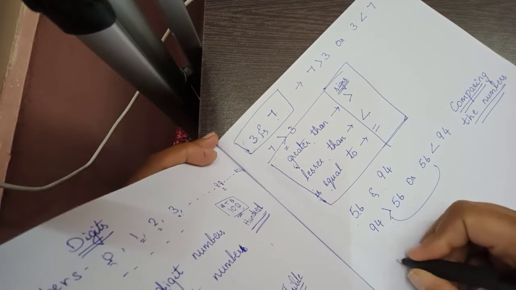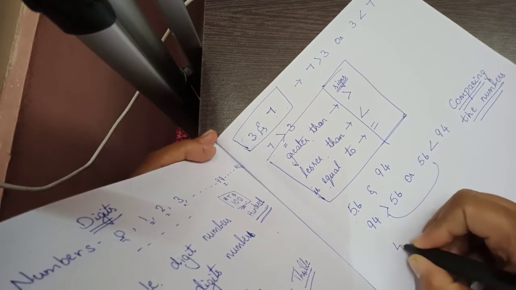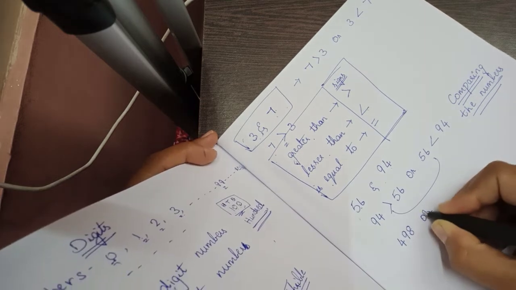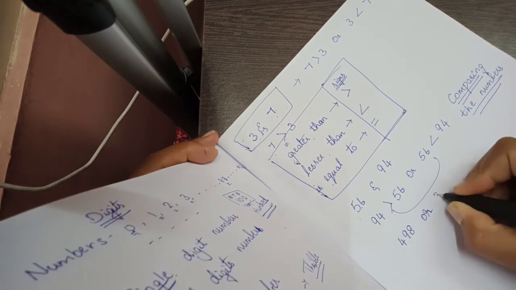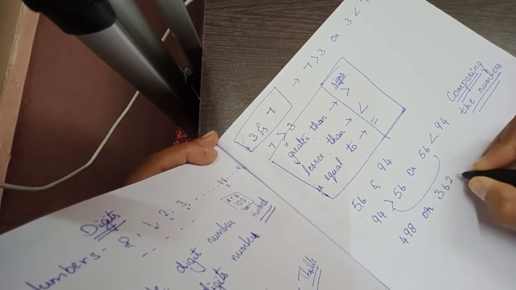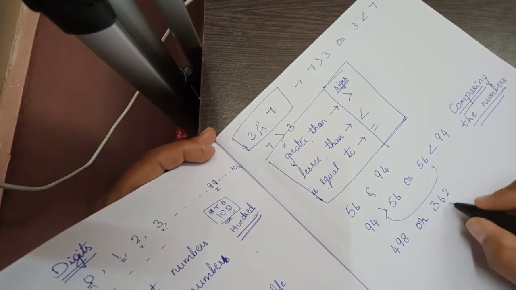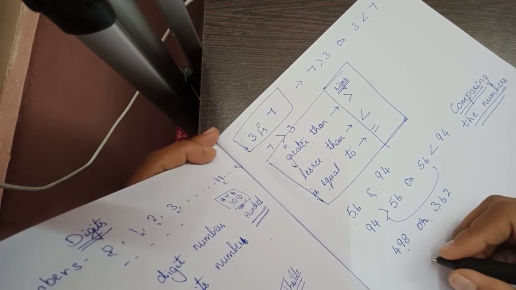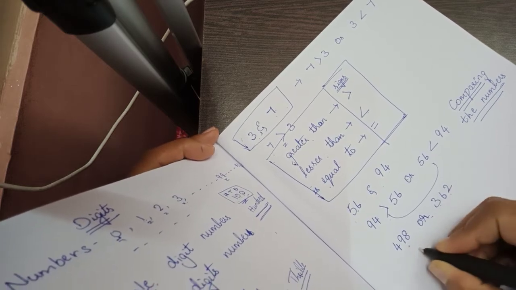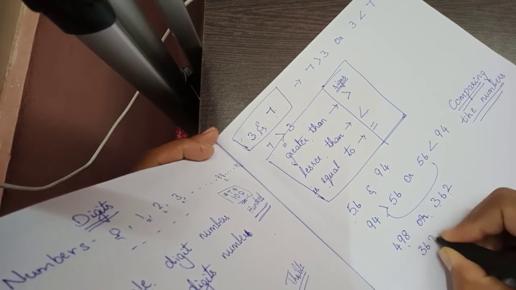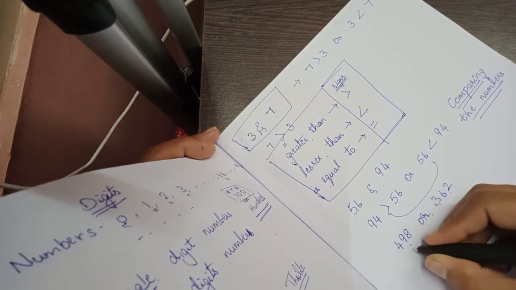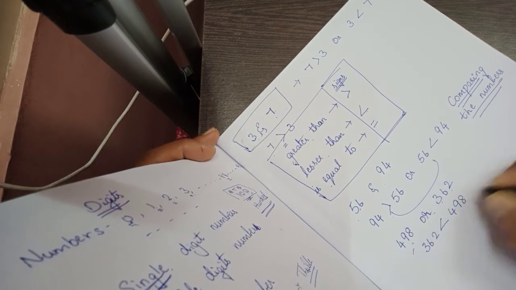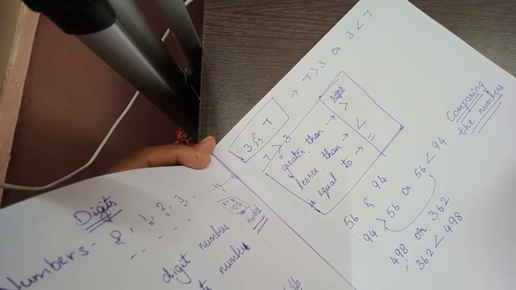And now, if I ask you 498 or 362, you will get to know 362 is lesser than 498. So how will we tell? 362 is smaller than 498, so lesser than 498. This is how we will write.